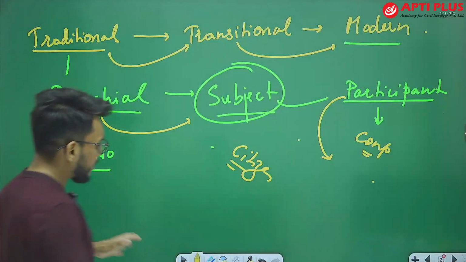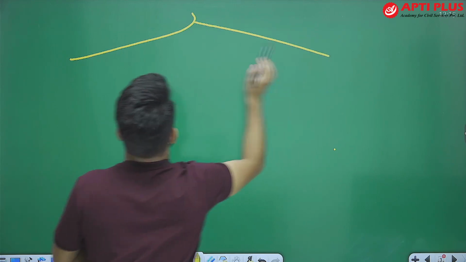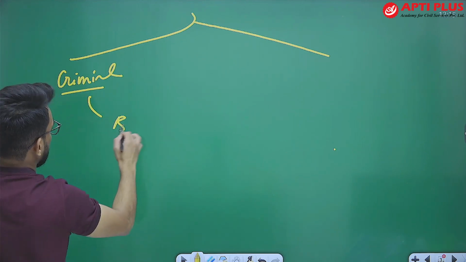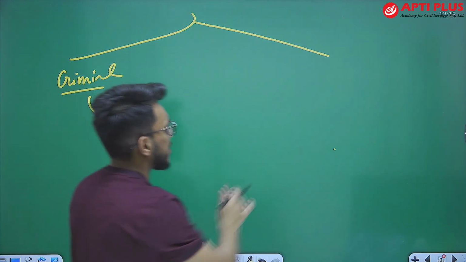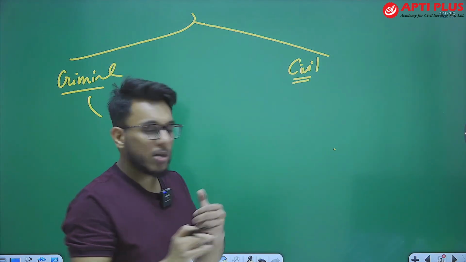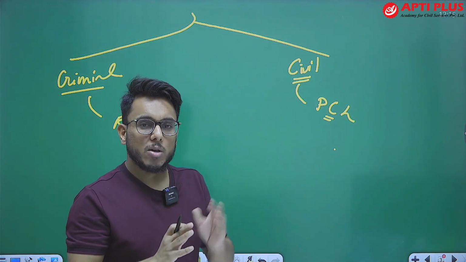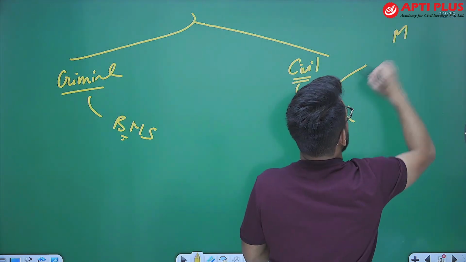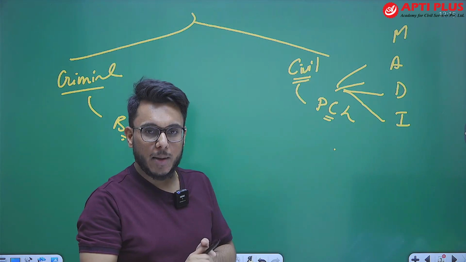So basically, guys, when we talk about laws, there can be criminal laws, criminal codes. For example, the Bharatiya Nyaya Samhita, earlier the Indian Penal Code, and the Criminal Procedure Code, these are the criminal laws. Then there can be civil laws. Now within civil laws, there are personal civil laws. These personal civil laws deal with four types of matter. What four types of matter do they deal with? They deal with matters related to marriage, adoption, divorce, and inheritance. These are the four matters dealt with by the personal civil laws.